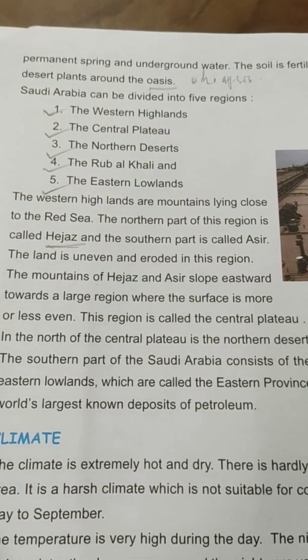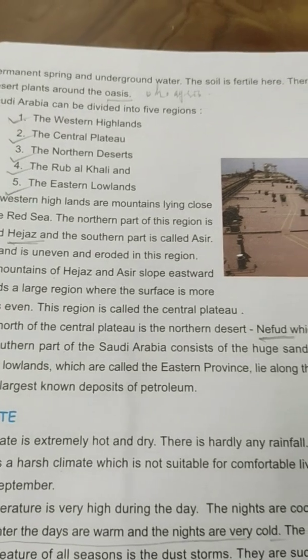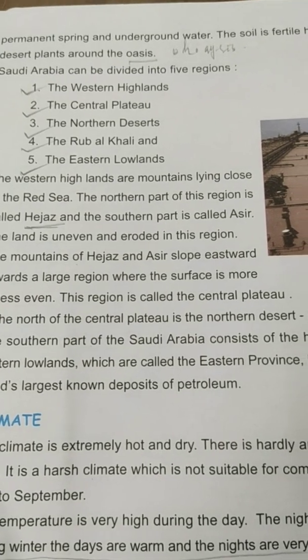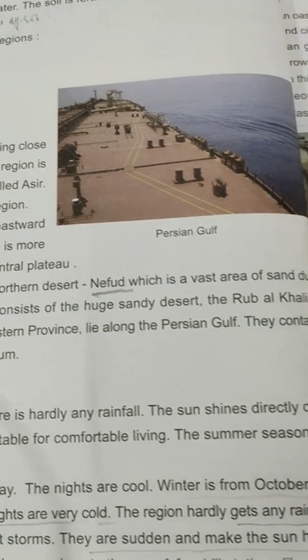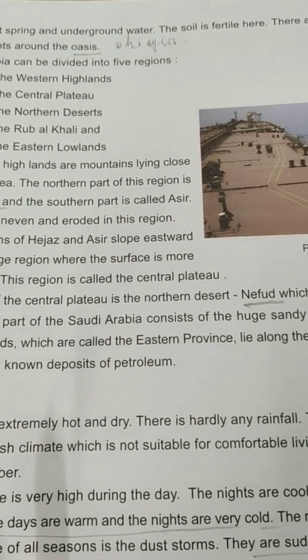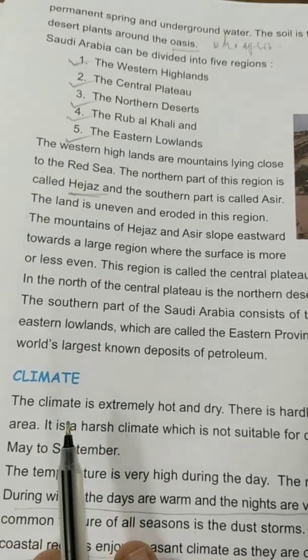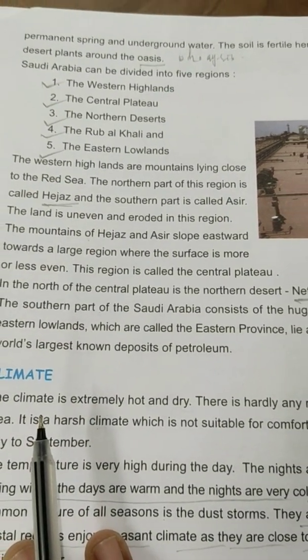In the north of the Central Plateau is the Northern Desert, Nafud, which is a vast area of sand dunes. The southern part of Saudi Arabia consists of the huge sandy deserts, the Rub al Khali. The Eastern Lowlands, which are called the Eastern Province, lie along the Persian Gulf. They contain the world's largest known deposits of petroleum.